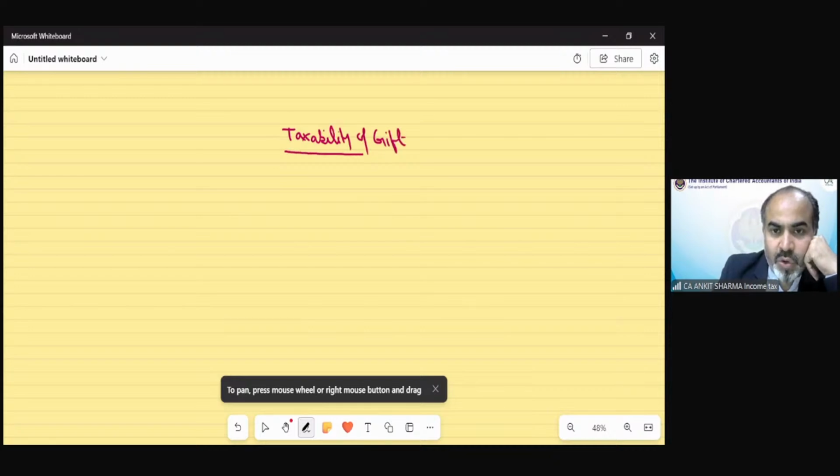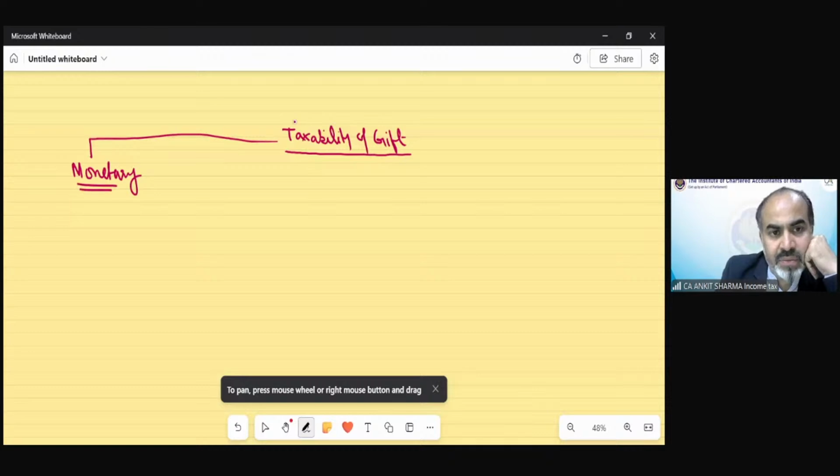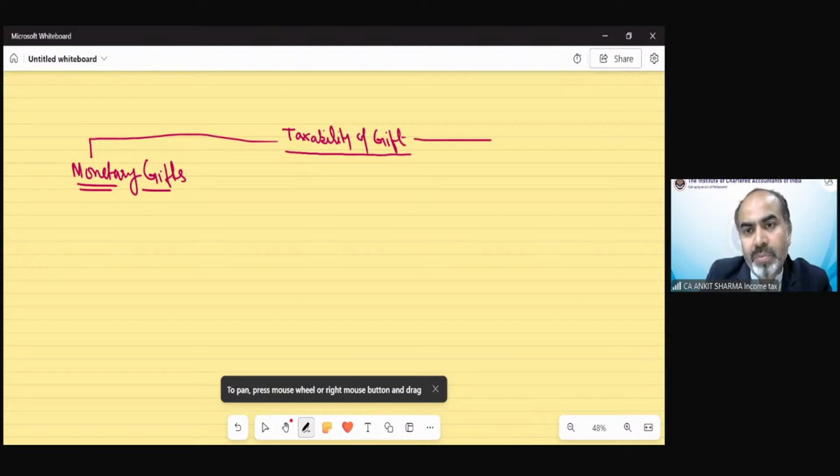So these gift provisions have been divided into two categories. One is monetary gifts. Another part explains non-monetary gifts.